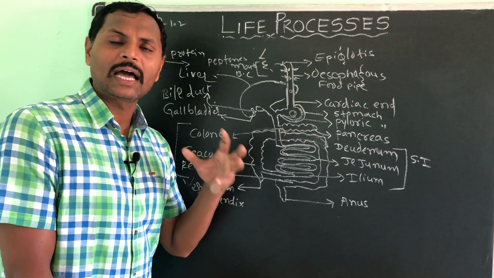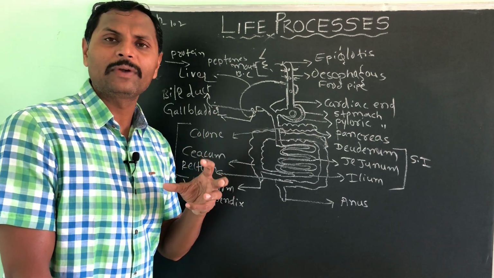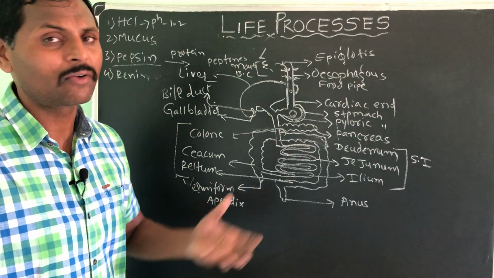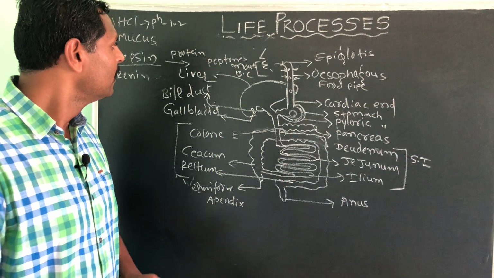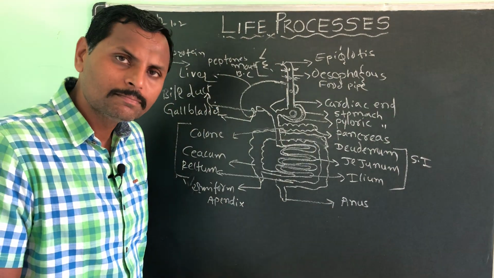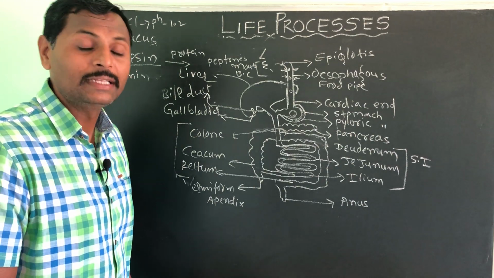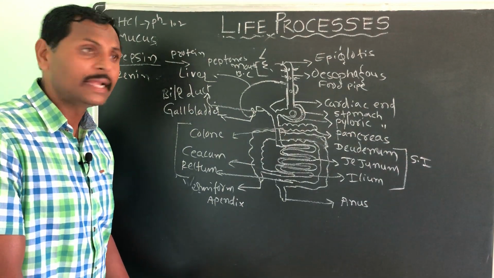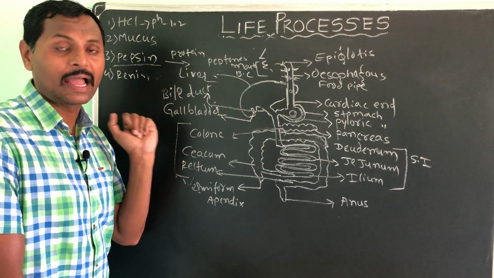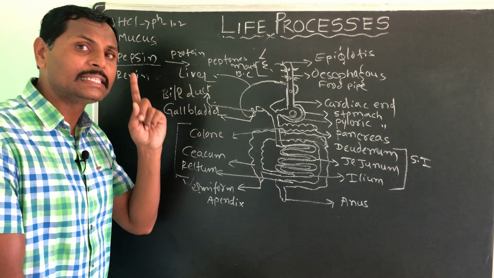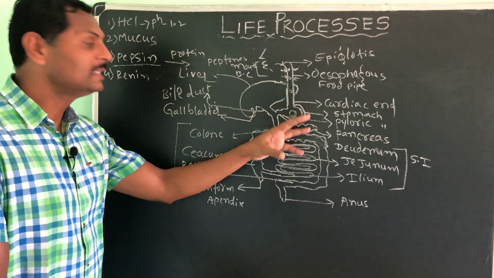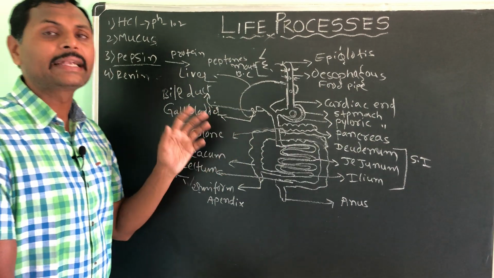End product of carbohydrate, end product of protein, end product of fat, all these 3 macronutrients, we will see it now. Right then. Proteins are converted into peptones by the enzyme called pepsin, and it always works in the acidic medium only. That is why HCl is released in the stomach and activates the pepsin.